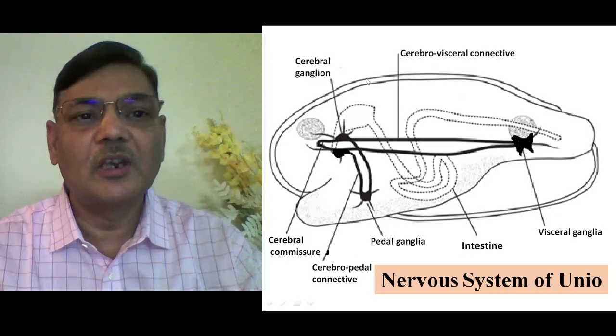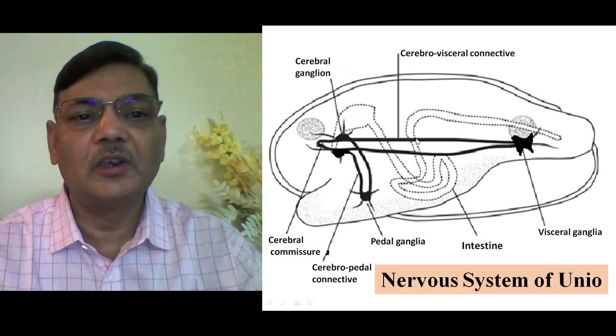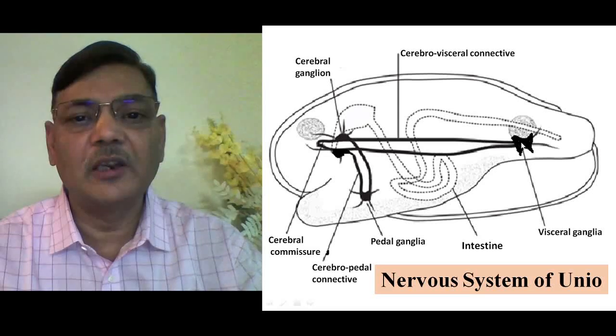See, this is the diagram in which you can have a complete idea about the nervous system of this animal. We should know that the nervous system comprises paired ganglia, and nerves which connect such ganglia, and also very fine nerves which arise from the ganglia itself and reach different parts of the body.